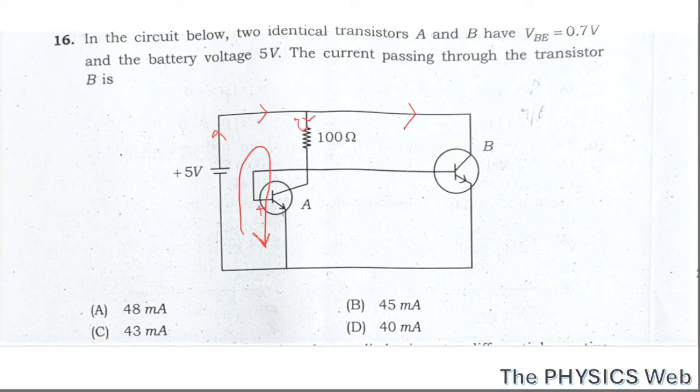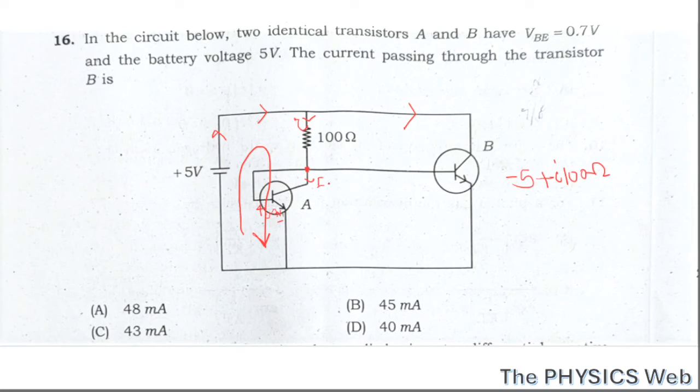Here we have a VBE that is 0.7 volt. Applying KVL in this loop, I'm starting from here. So minus 5 volt plus I times 100 ohm. See, current here will be divided into three parts.